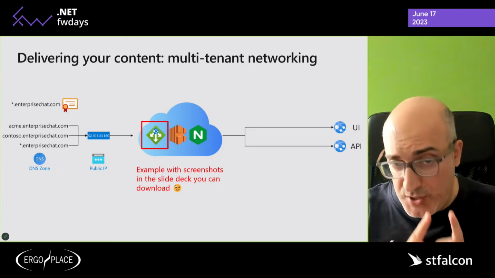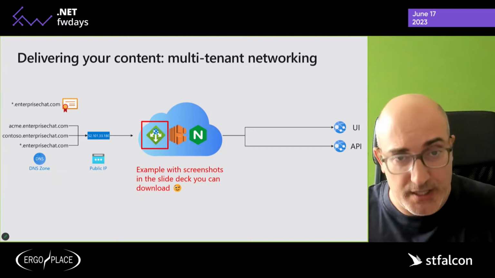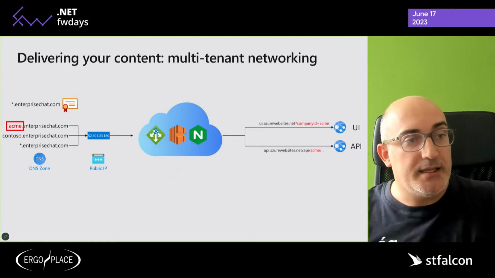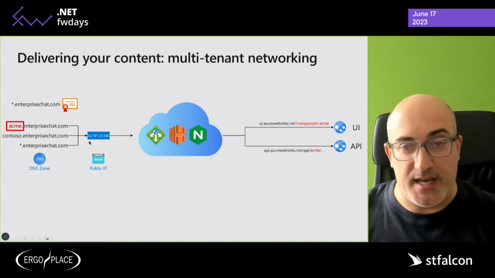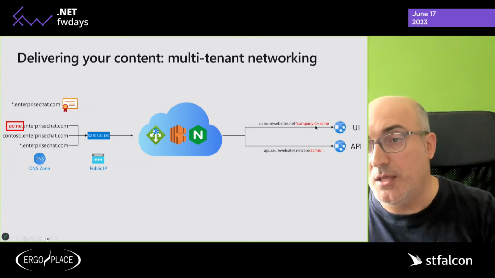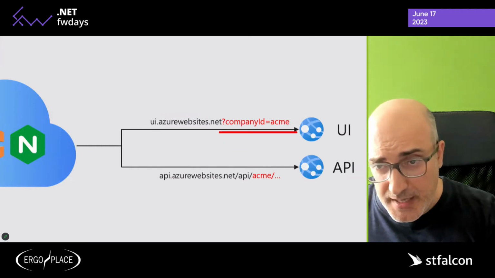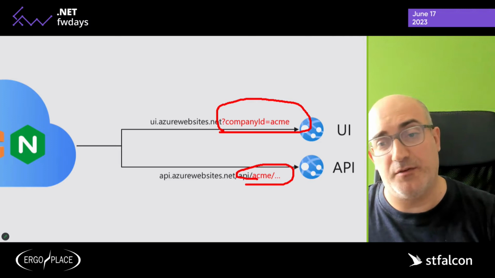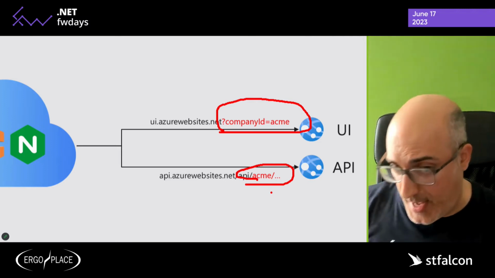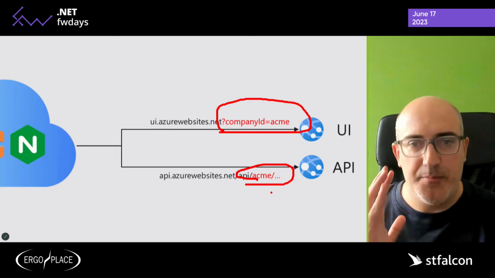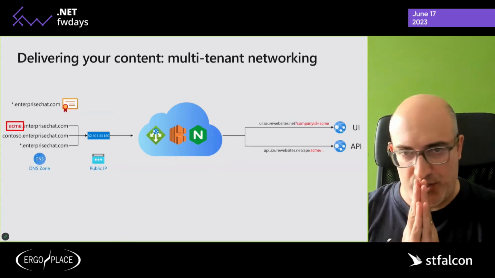What I want to point your attention to is that eventually what this delivery network will do is transform this Acme Contoso custom domain into the parameters that we've seen used in our actual code, which are either the query string for the website, or it could be a path, for example, for the backend API. Okay. Now, this has a profound implication on how we write our software.